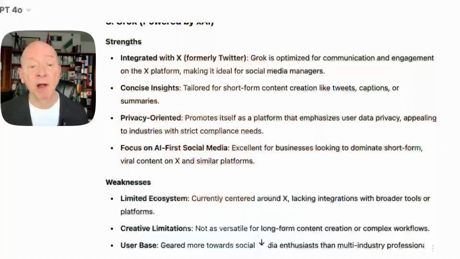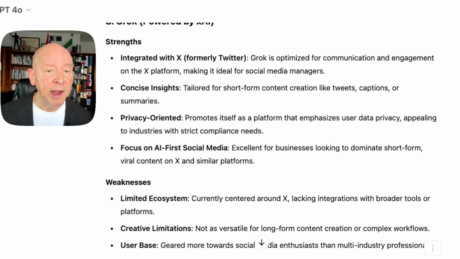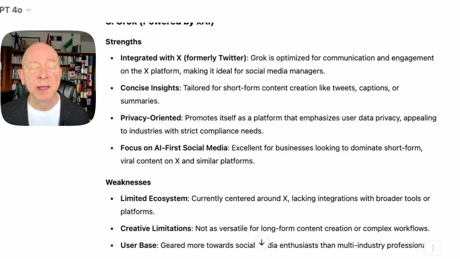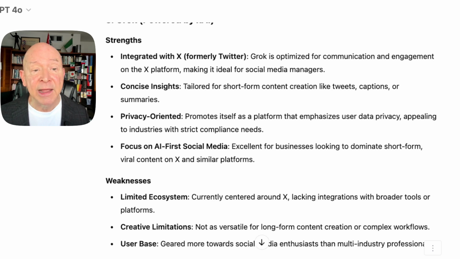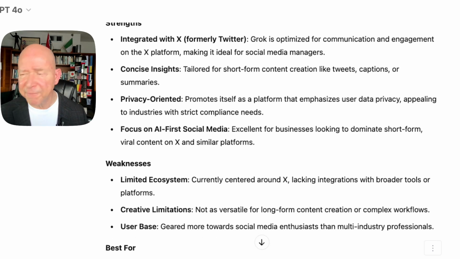What does ChatGPT look at for the strengths of Grok? Well, when we look at that, it shows us, okay, it's integrated with X, formerly Twitter. Grok is optimized for communication and management on the X platform, making it ideal for social media managers. Real good. If you're a social media manager, this can help you a lot. Concise insights. I like that. It's real fast. It gets to the point. It says, here's where we're going. Privacy oriented. Very much oriented toward private. And that's important in many areas because sometimes you don't want the whole world knowing what's going on. They excel on that over there.